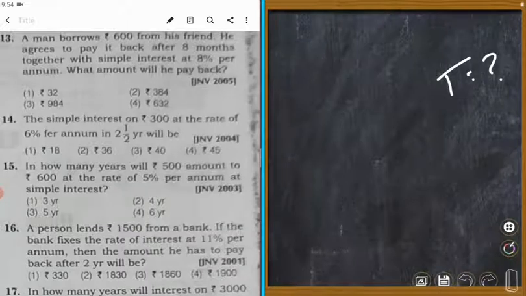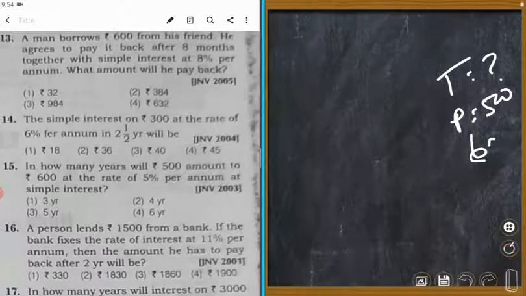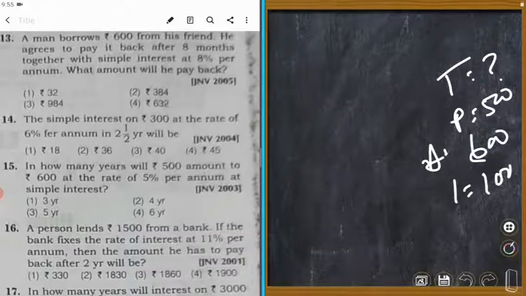Next one, in how many years time is asked. A bill: P is equal to 500, amounts to 600. So I is equal to 600 minus 500 is equal to 100. This is the interest. Rate is equal to 5% per annum simple interest.